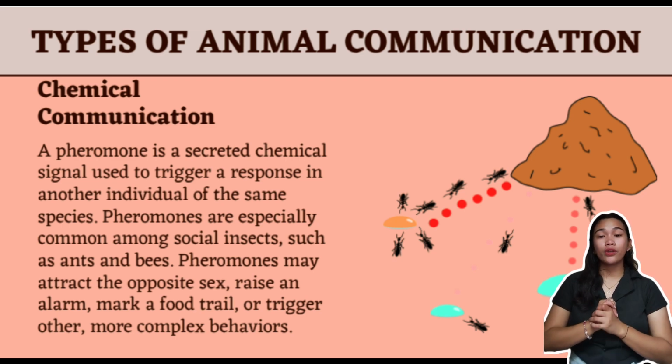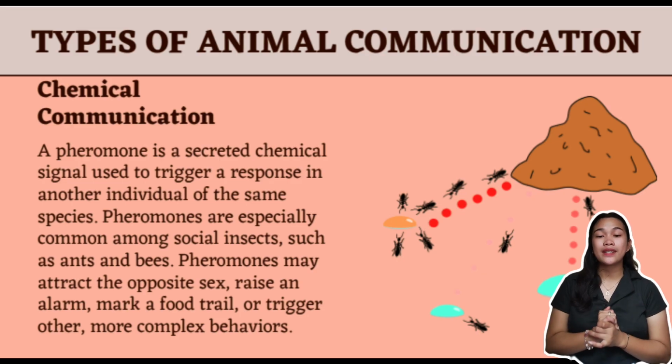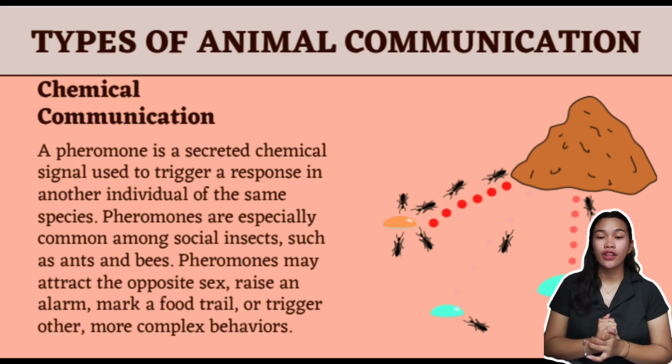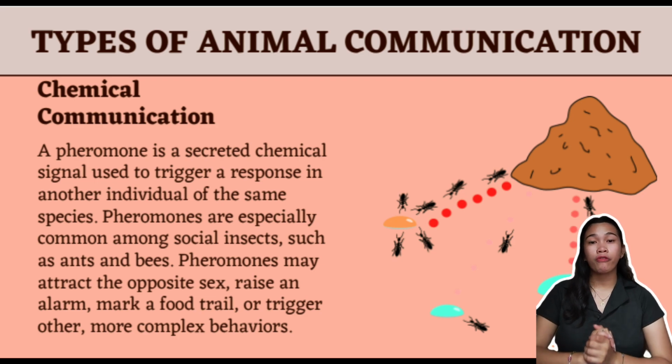It is cited in the book that a pheromone is a secreted chemical signal used to trigger a response in another individual of the same species. Pheromones are especially common among social insects, such as ants and bees. Pheromones may attract the opposite sex, raise an alarm, mark a food trail, or trigger other, more complex behavior. An example is the ant. When ants find food, they mark their way so that their fellow ants will find their way back to the food.